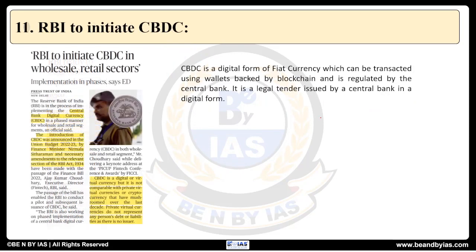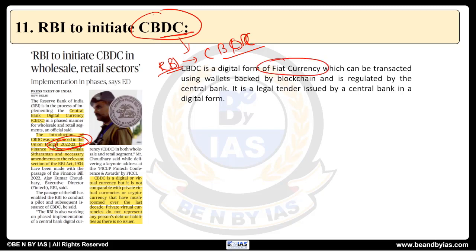Next, moving on to the next one, another one related to RBI, and the last one, that is central bank digital currency. It was announced in the budget speech of 2022-23, जहां पर ये बोला है कि RBI is going to bring its own central bank digital currency. Now, first of all, what is digital currency? It's a kind of virtual or digital form of currency which is fiat currency, which can be transacted using wallets backed by blockchain technology.